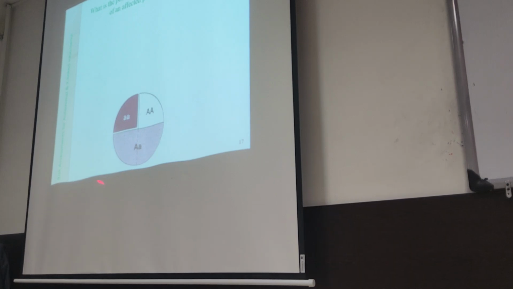So there are 4 conditions, okay? For the children of obligatory carrier parents, there are 4 conditions. The first one is to be affected. The second one is to be normal homozygote. The 2 other parts are being a carrier, healthy carrier. This seed is healthy, he or she is not affected, so we do not have this condition.